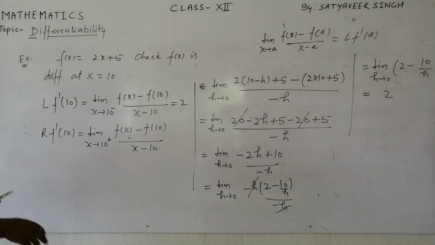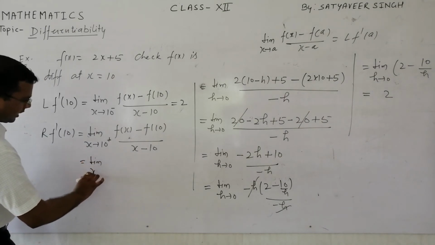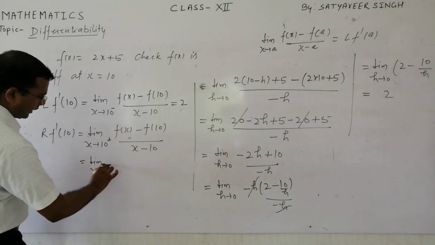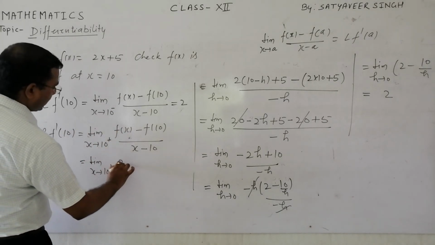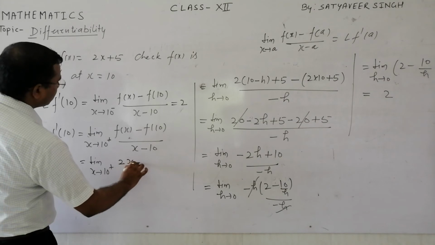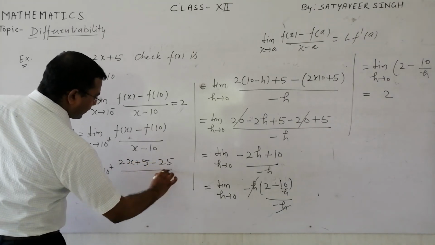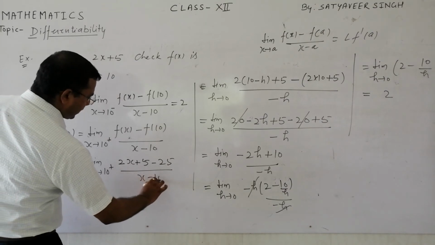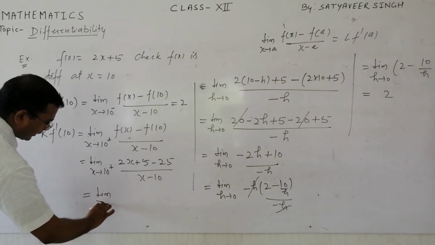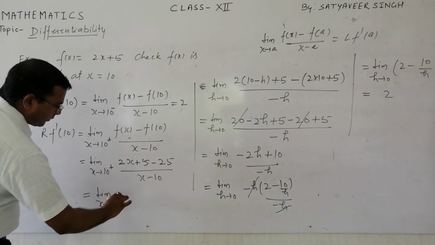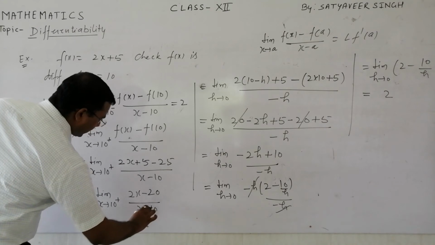So we can write here, limit x tends to 10 plus, we are finding the right hand derivative. So this is 2x plus 5 minus 25 upon x minus 10, which is equal to, student, limit x tends to 10 plus, 2x minus 20 upon x minus 10.